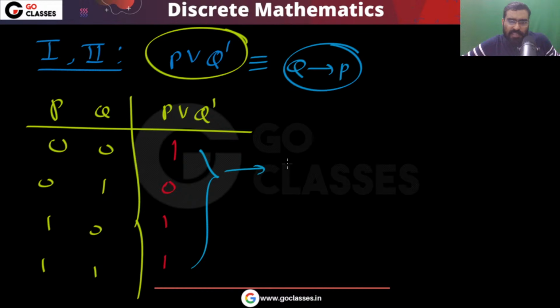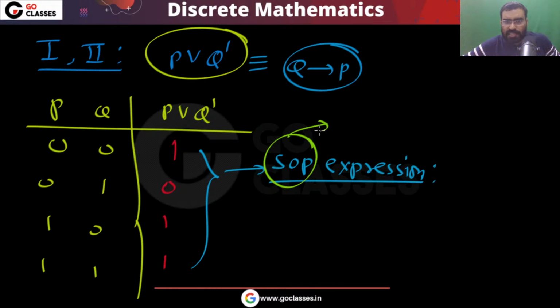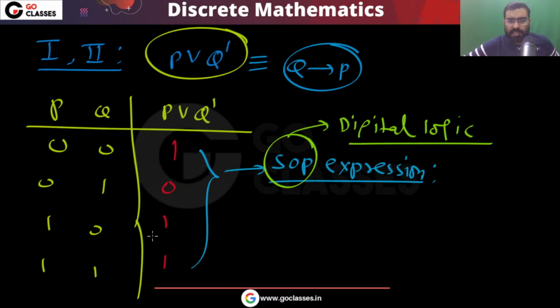From this, you can write a SOP expression, a sum of product expression. This sum of product we study in digital logic. Maybe you have already seen this in digital logic. So what will this expression be? Very simple. Just focus on where it is true. So you can notice they are true here.